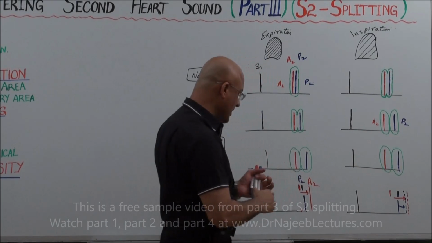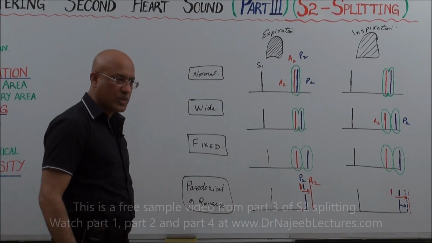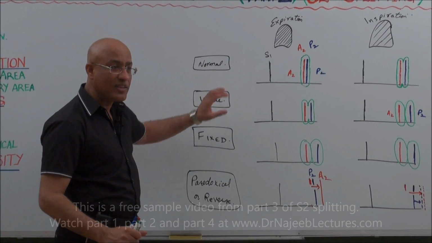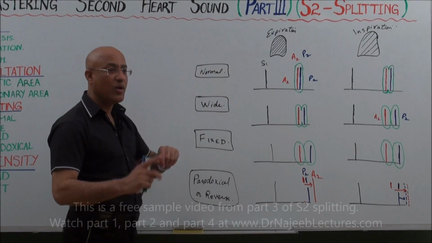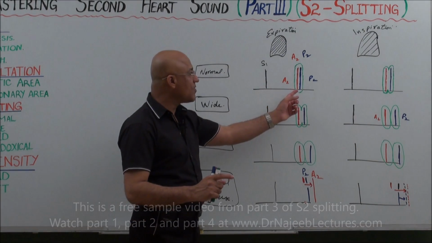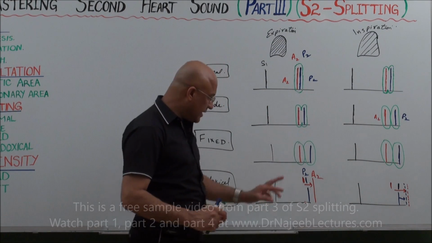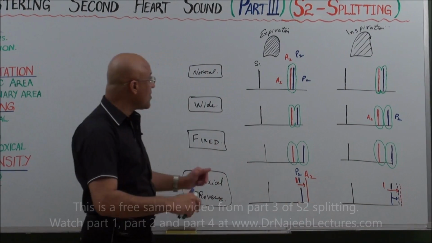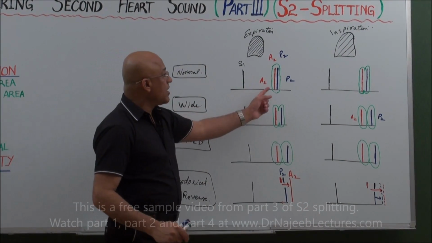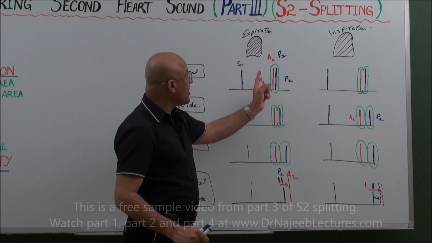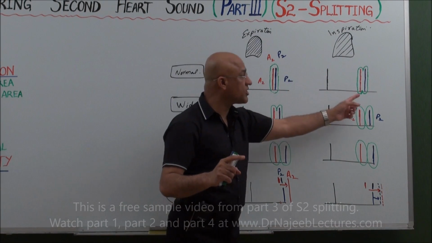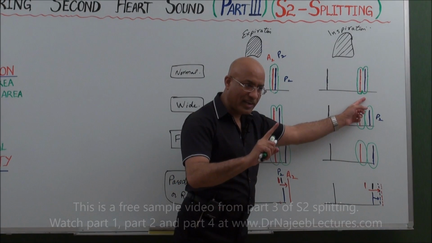So what we can say is that in this situation there is paradoxical, there is reverse to the normal. What is the reverse? Normally A2 P2, here it is P2 A2. This is one thing. Secondly, here during expiration there is a split and during inspiration it is single.